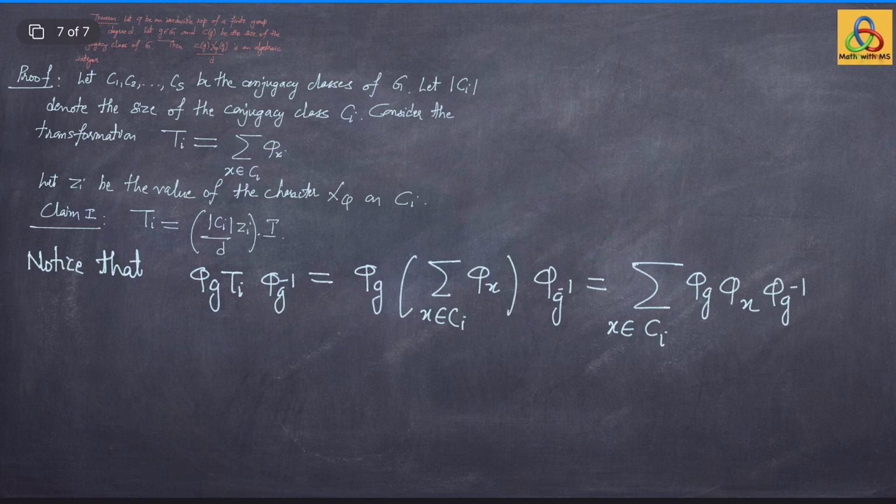But phi is a homomorphism being a representation. This is the same as summation x in Ci of phi of g x g inverse, but g x g inverse is again in the conjugacy class Ci.